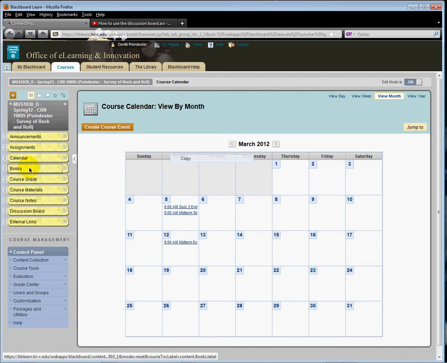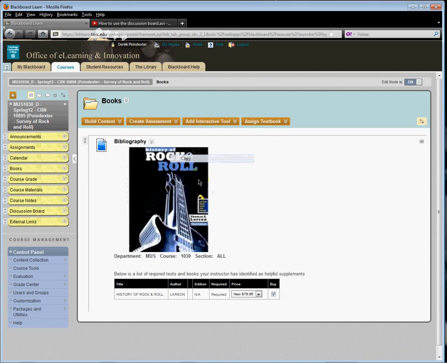So here's the book tab. The book tab is very simple. Under the book tab, you'll see information on the textbook. The title of the book, how much it costs, and so forth. This is the book. I don't care where you get it. There's a web-based version, or I should say a digital version of the book. It's web-based and it's about half the price of the hardcover. You can get this in the bookstores. You can also get it in the TLC, but you can't take it out.